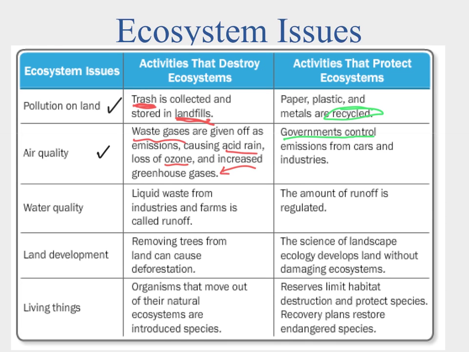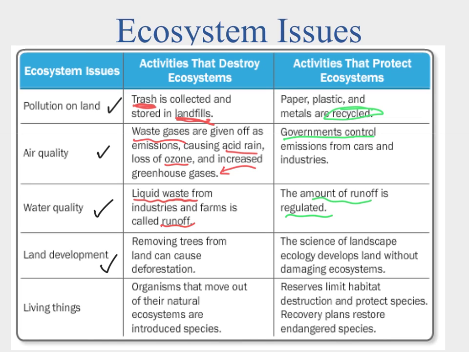Okay, next up we have to talk about water quality. When we're talking about water quality, the big one is the liquid waste from industries and farms called runoff that gets into our fresh water supply. So the best thing we can do there is regulate the amount of runoff and try to reduce or eliminate it altogether and protect our freshwater supplies.